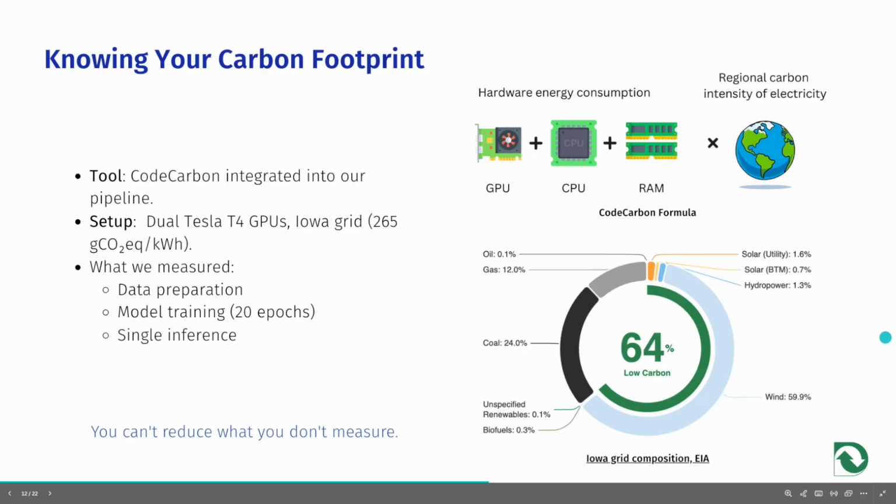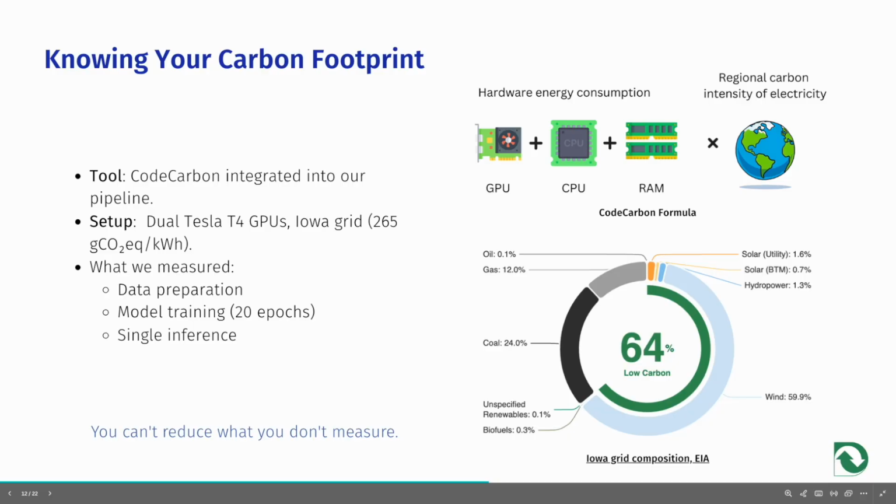Since our work involves image processing and deep learning, we use dual Tesla GPUs located on Iowa's electrical grid. If you look at the Iowa grid composition, which is shown here, it reflects a mix of renewable and non-renewable sources. We measure emissions across key life cycle stages, which are data preparation, model training, and single inference call. This level of transparency ensures accountability, as we firmly believe you cannot reduce what you don't measure.